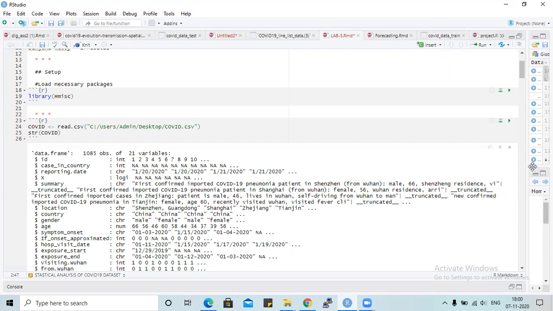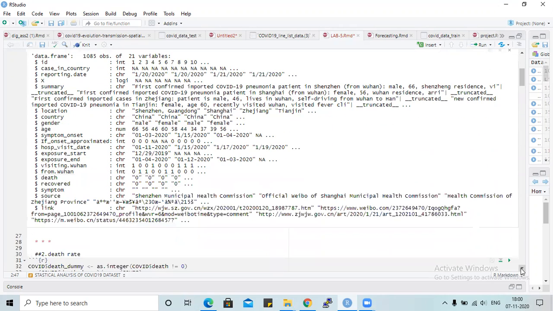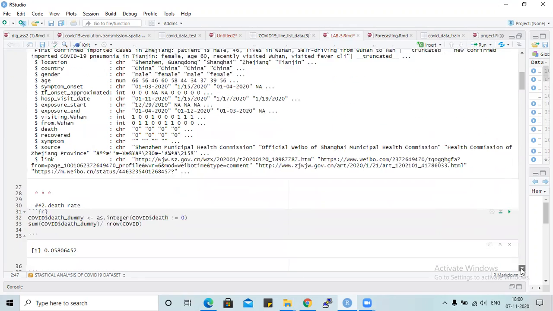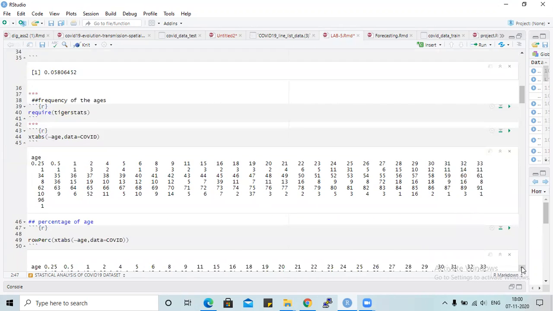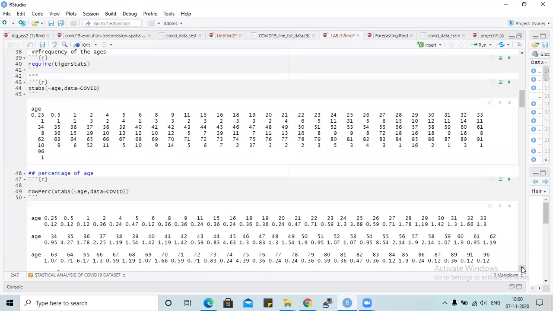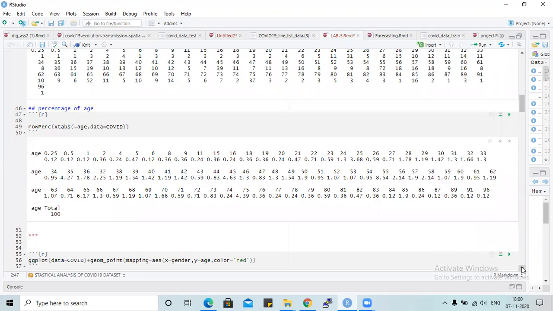First we'll start the statistical analysis of the data. After importing the basic libraries, we'll show the structure of the data. Then if we consider the death rate, in the basics we have 0.05, and these are all the frequencies and percentages of the death rate.